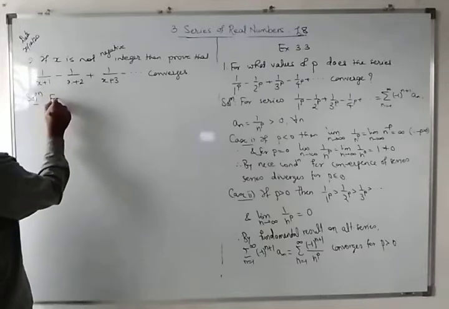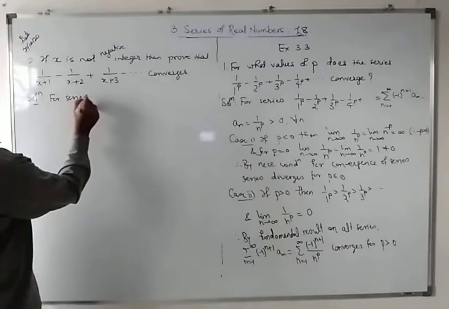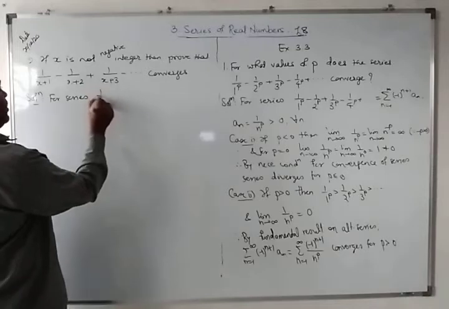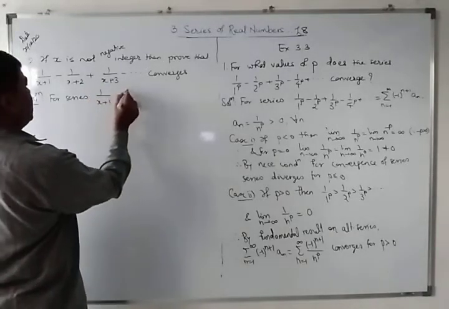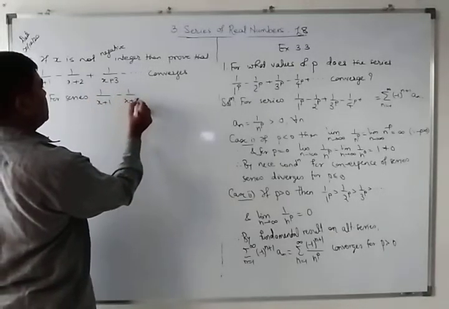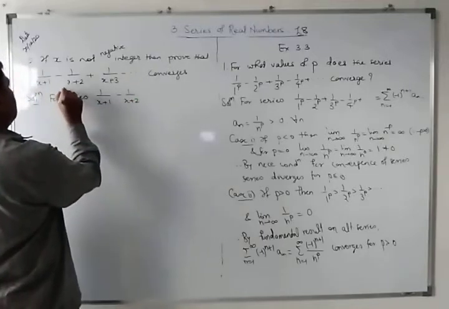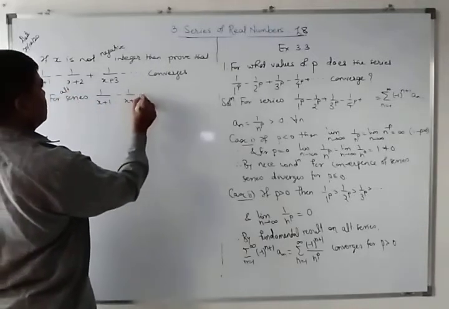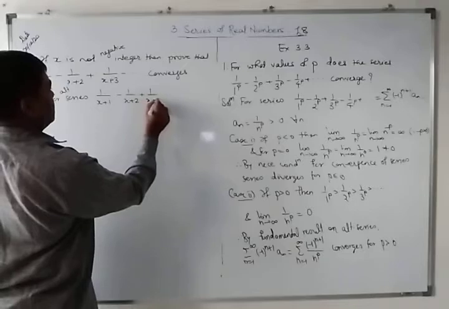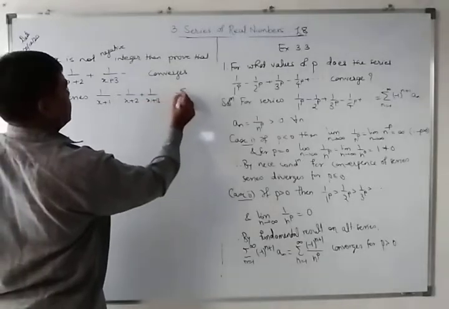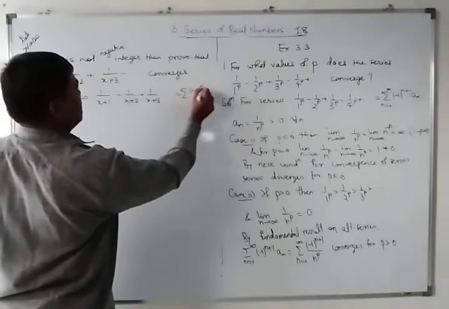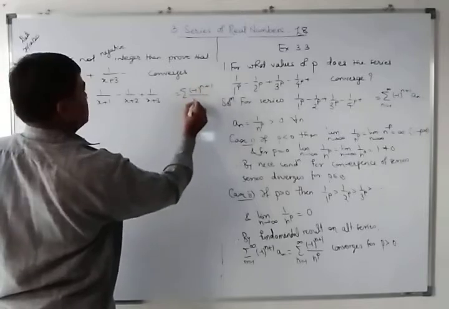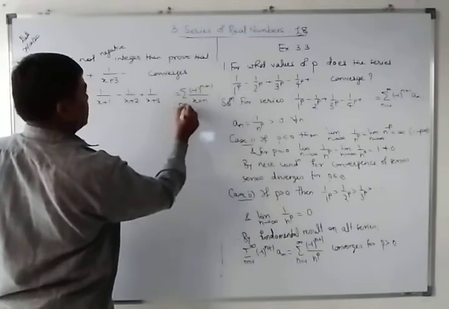Solution for the series 1 upon x plus 1 minus 1 upon x plus 2, an alternating series, which is equal to summation of minus 1 raised to n plus 1 upon x plus n, n equal to 1 to infinity.